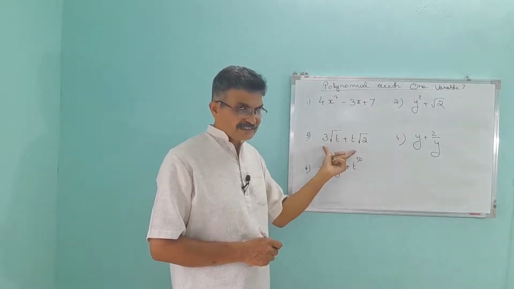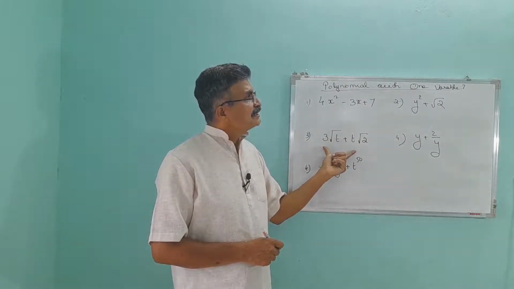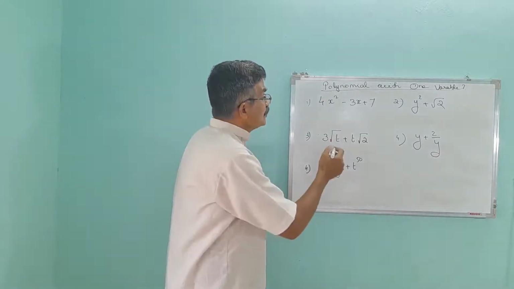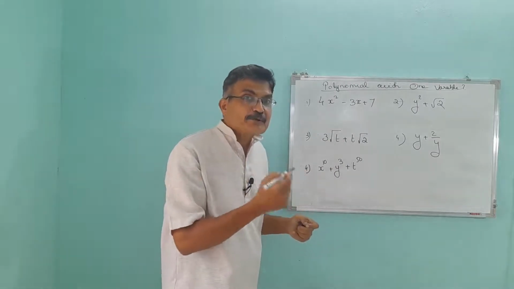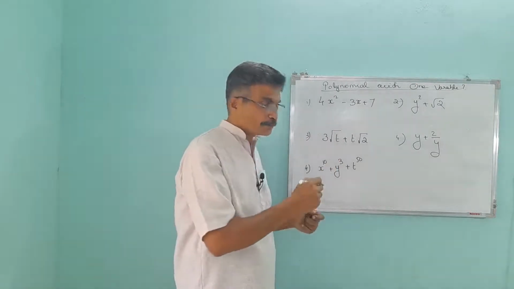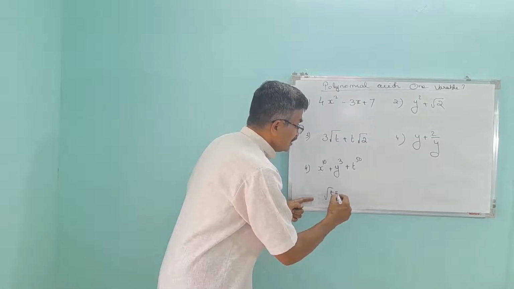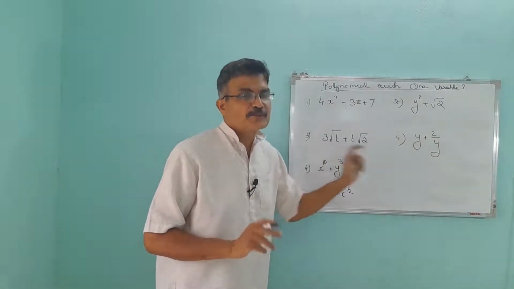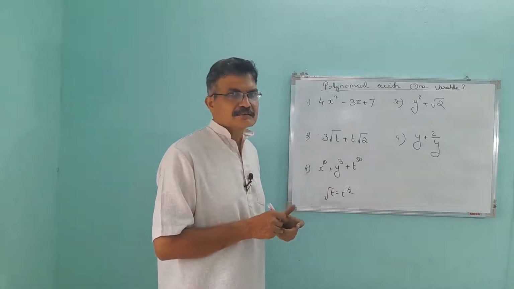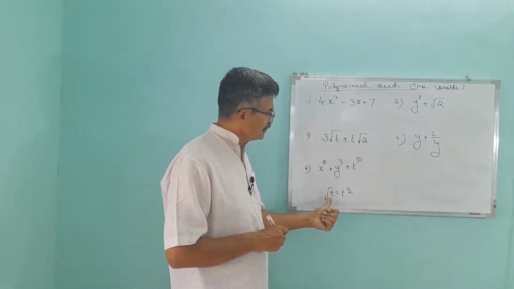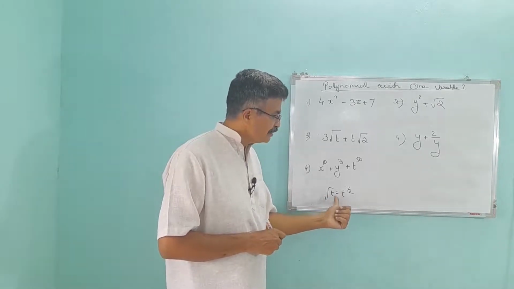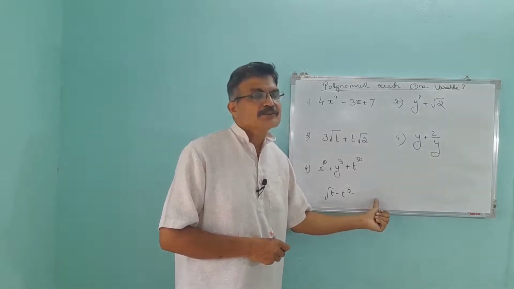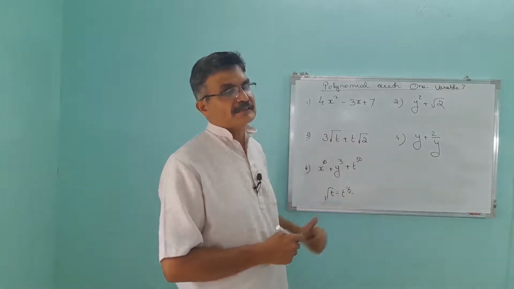This one is an expression. Whether this is a polynomial with one variable? No. Exactly. Why? Here the power of t is not a whole number. T raised to 1 by 2. Root t means t raised to 1 by 2. It is not a whole number. So this is not a polynomial. That's the reason. Here one of the terms is root t, which is t raised to 1 by 2, not a whole number. So this is not a polynomial.